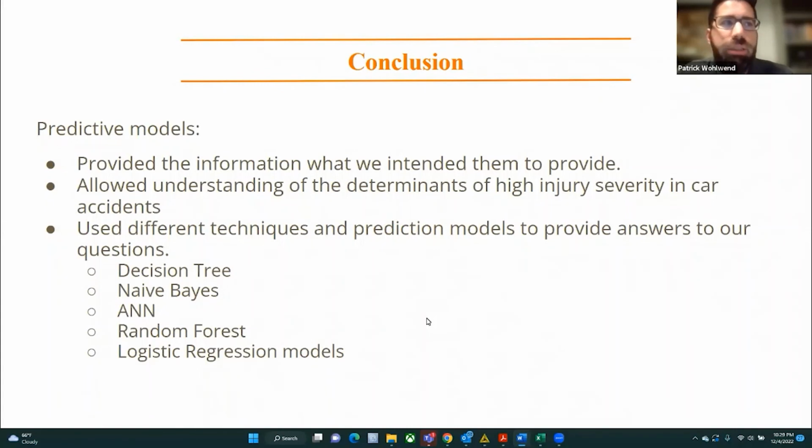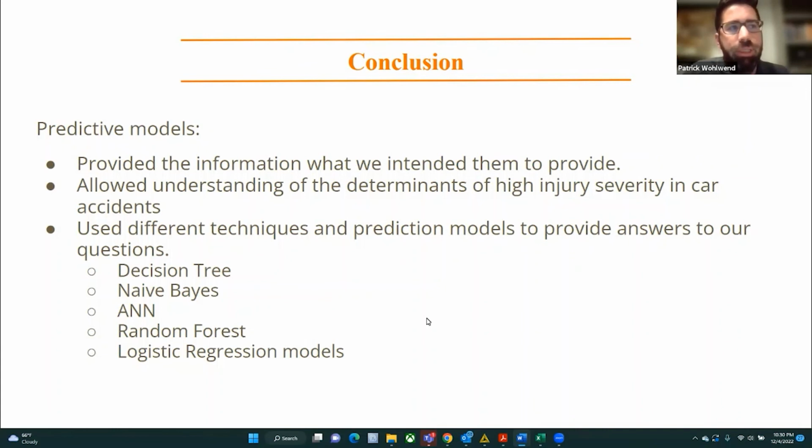And like we mentioned, decision tree had the lowest ROC value, but did provide us with insights. It was one of the more visually appealing models because it provided us with a breakdown, if you will, of if and then statements that give us the data of the top determinants of high injury severity.